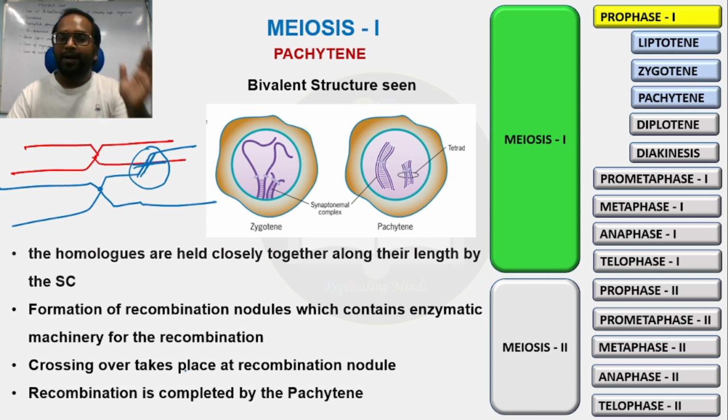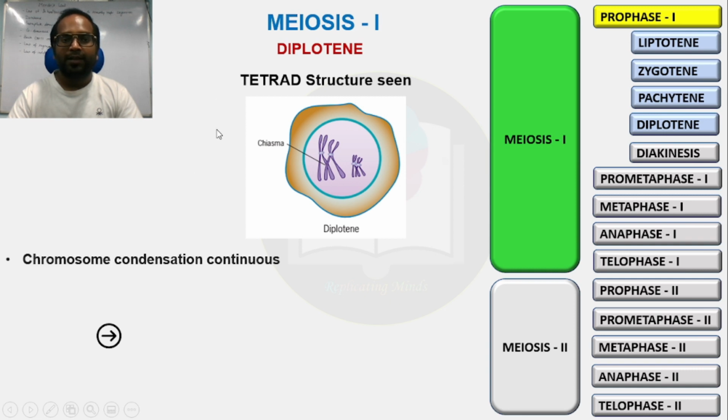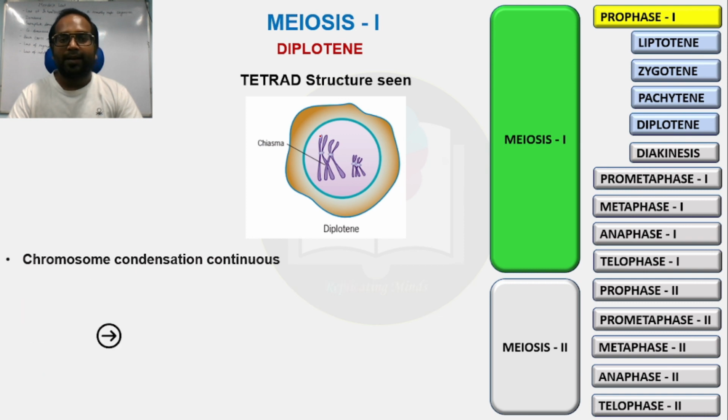Recombination is completed by the pachytene stage. As the pachytene stage comes to an end, the recombination also is completed. Right. Now the cell will enter into the diplotene stage, where the tetrad structure is seen. You can see here the tetrad structure.